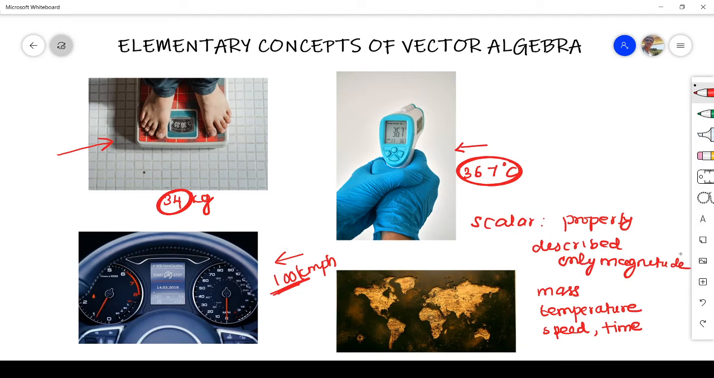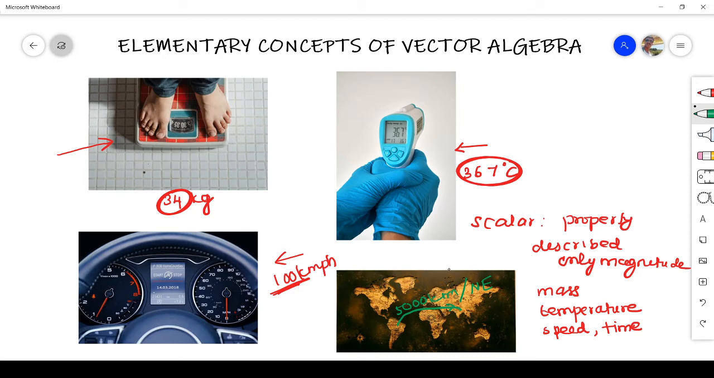But you see one more quantity here I have shown, right? For example, suppose a person who is in South America wants to come to India. So how will they come? They have to travel in northeast direction and approximately 5,000 kilometers. They will say that we have to travel 5,000 kilometers in northeast direction. Then only we can reach India.